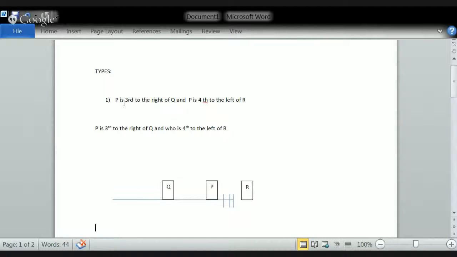In a similar way, for the first one, P is third to the right of Q, which means first, second, and third position. So this is how the things are arranged.